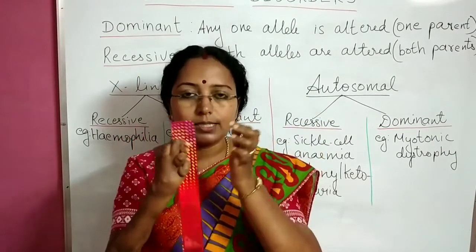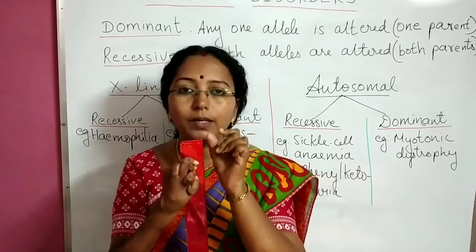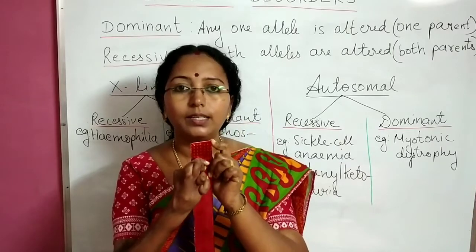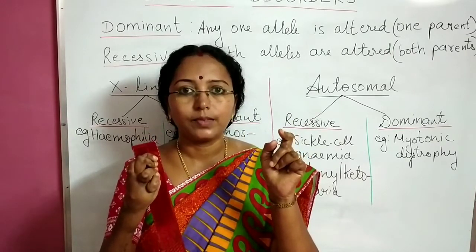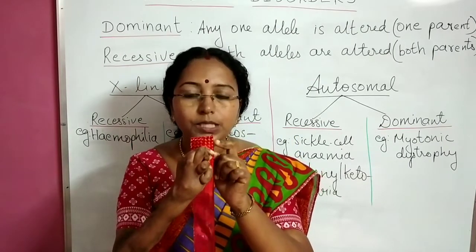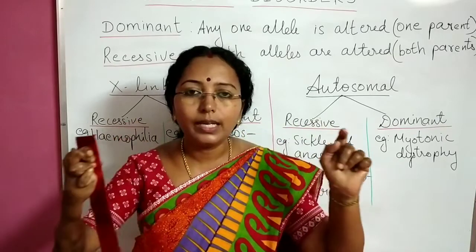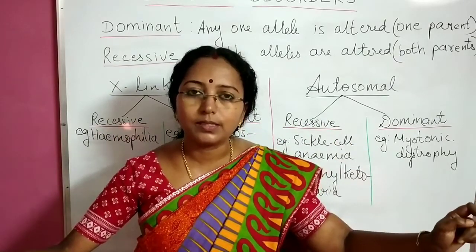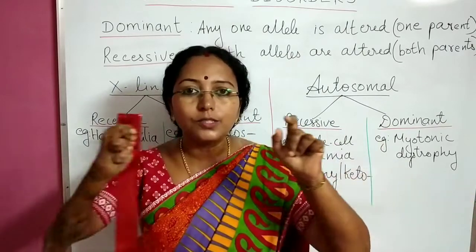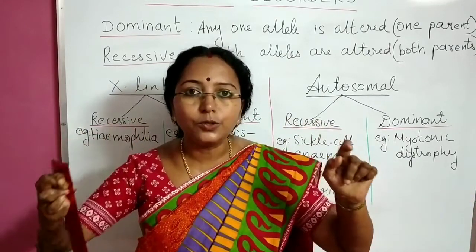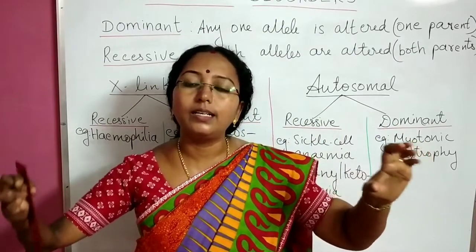So there is an individual and in that individual's body I am taking one particular gene, say gene 1. That gene 1 is having two alleles. During gamete formation, what happens? In that individual's body, the two alleles will enter into two separate gametes. And imagine, among these two alleles that have entered into two separate gametes, one allele is affected and the other allele is normal.